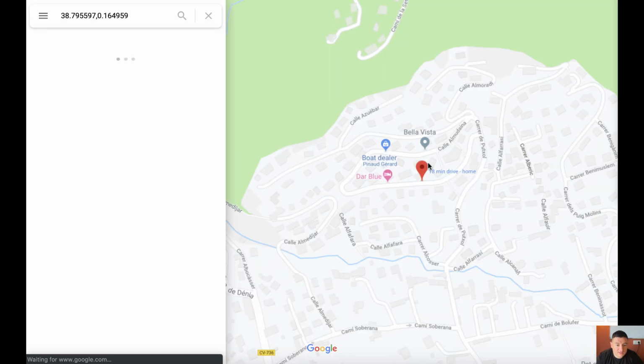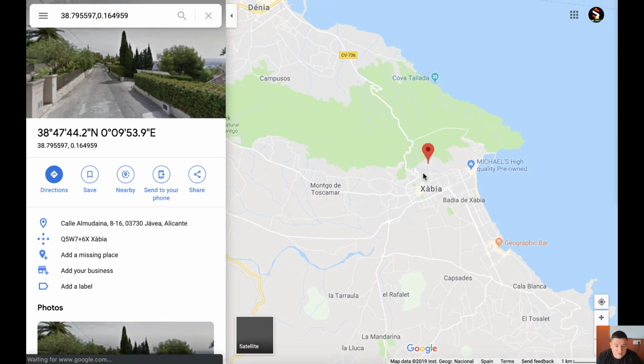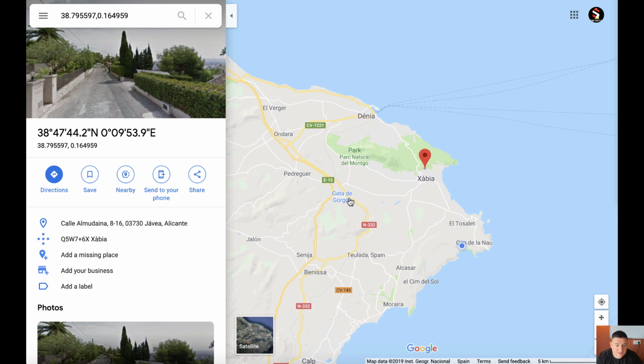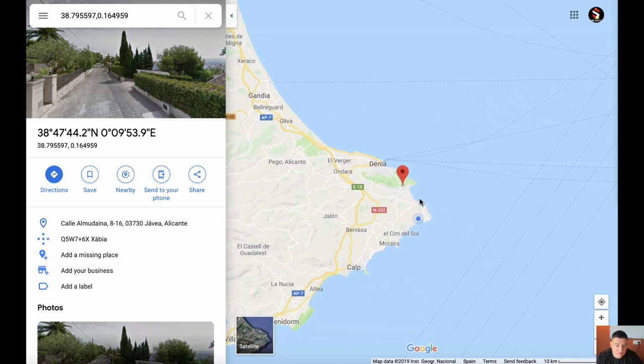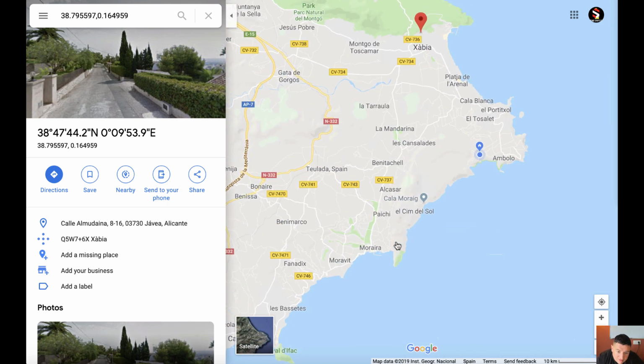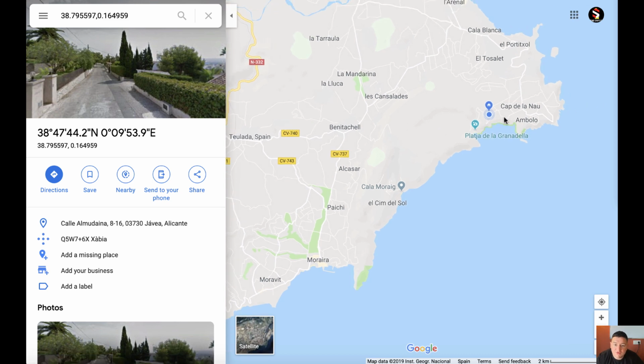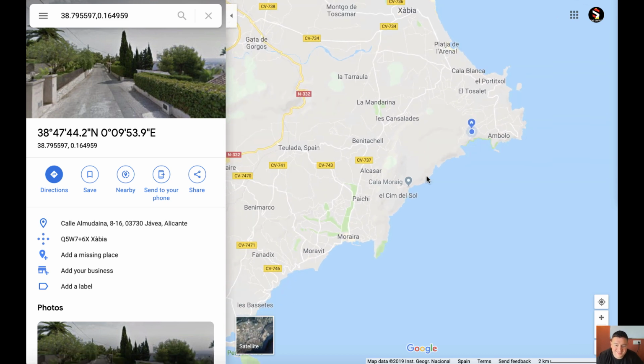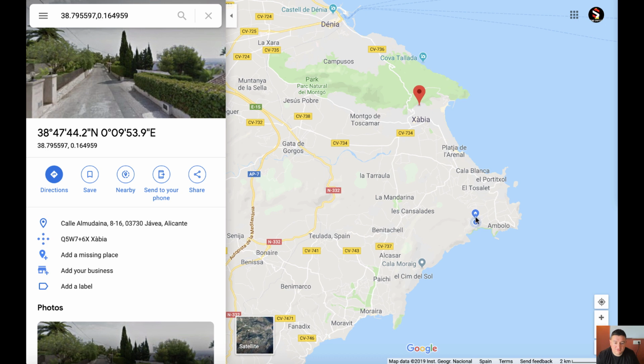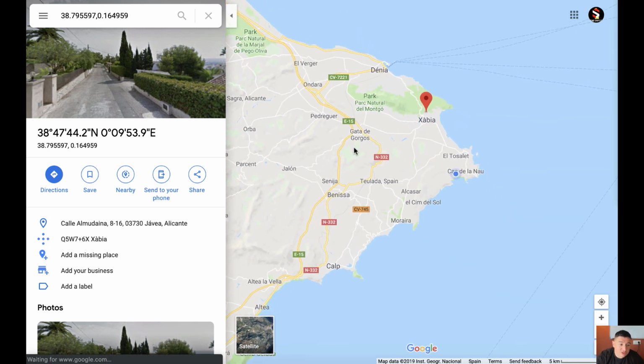Click on that and we zoom out and we should be on the tip of the east coast of Spain. There you go, that's Javea. That's pretty close to where I live. Where do I live? There's where I live. You can see my little picture of my house, so right near the ocean. But as you can see, it now picks up on an international basis.